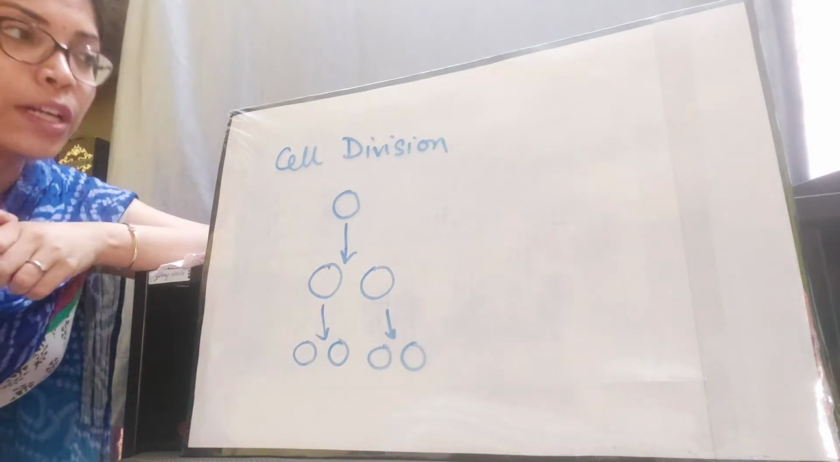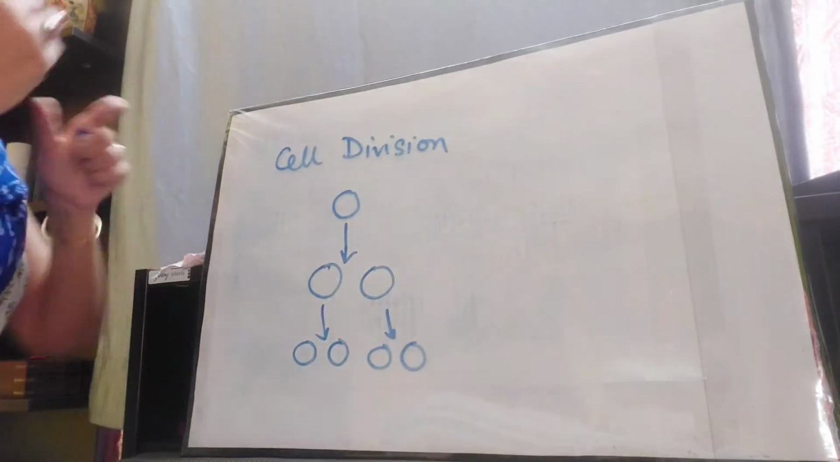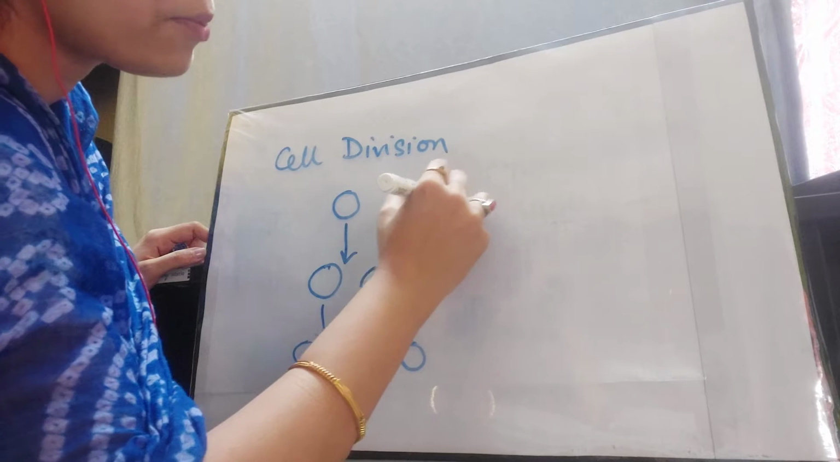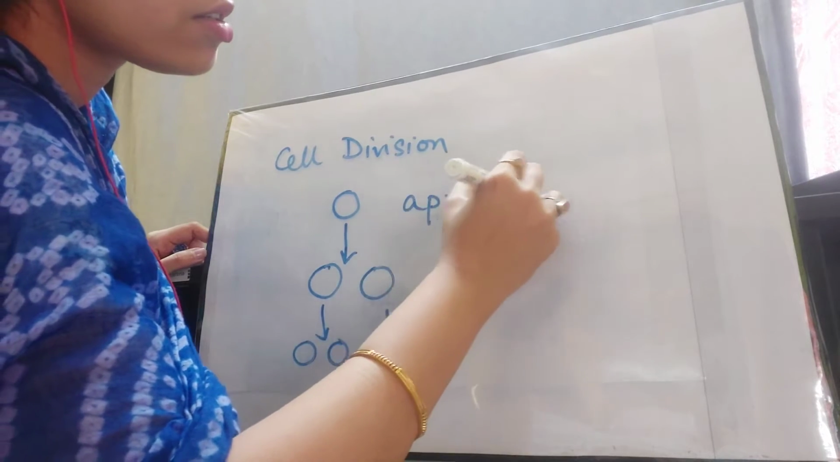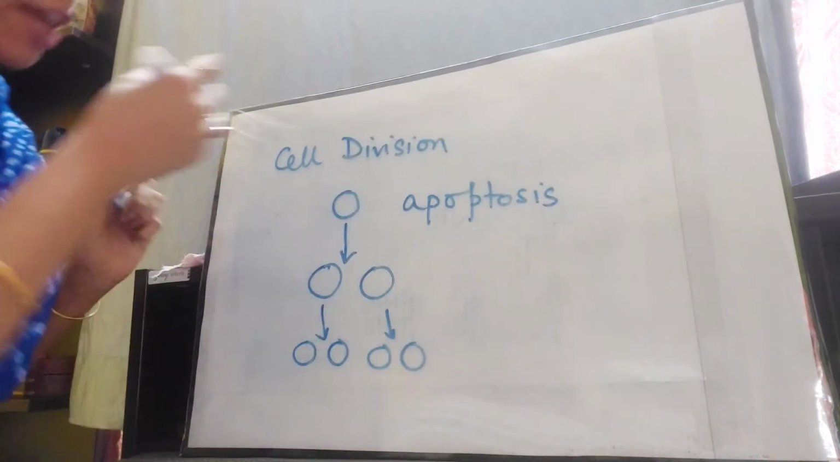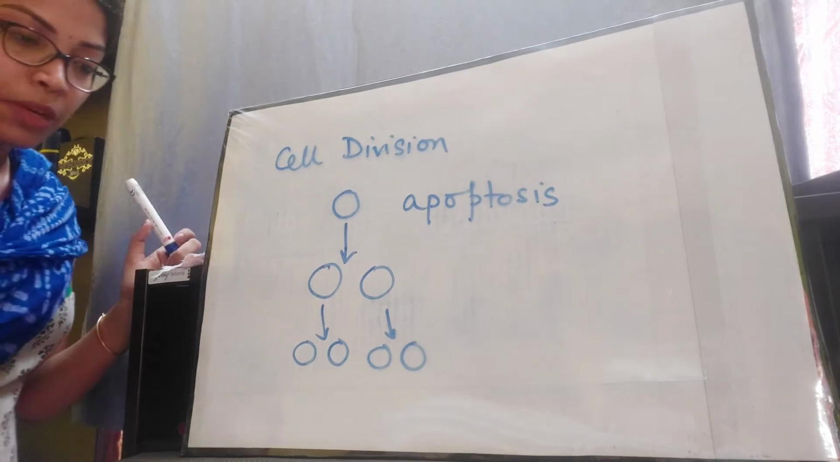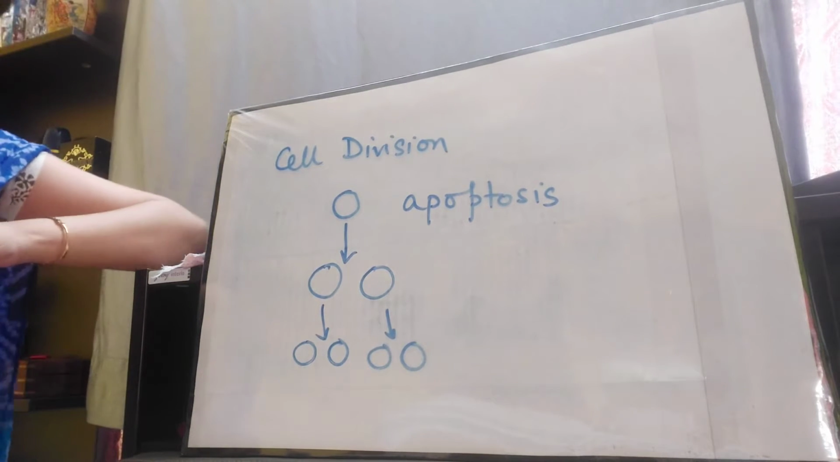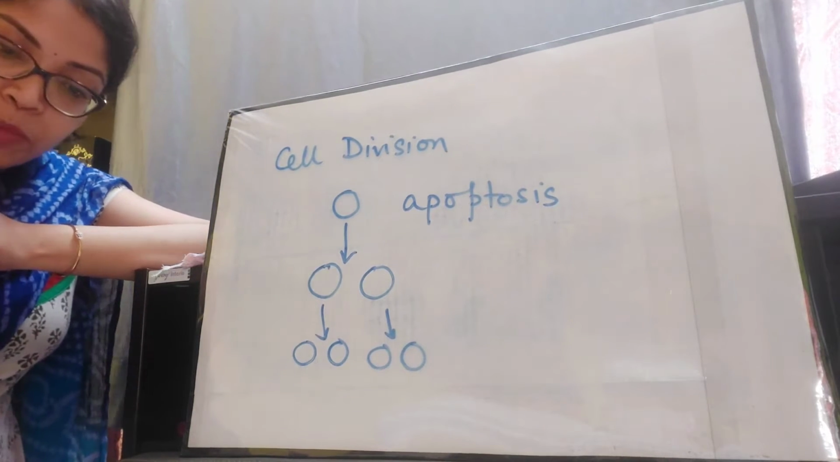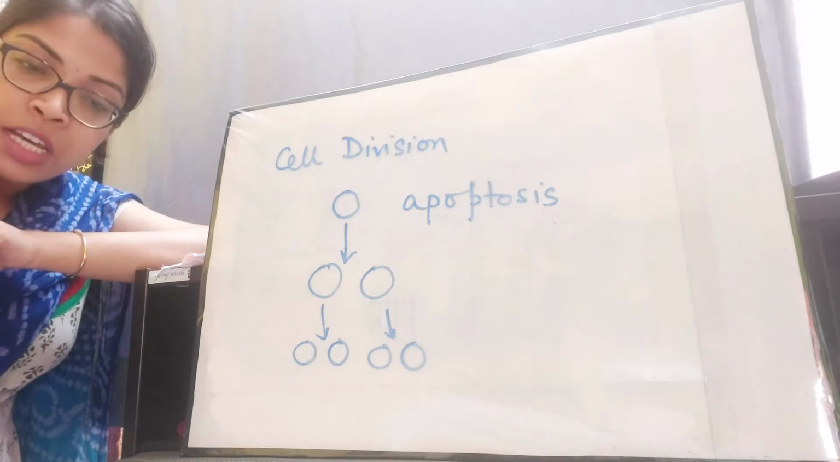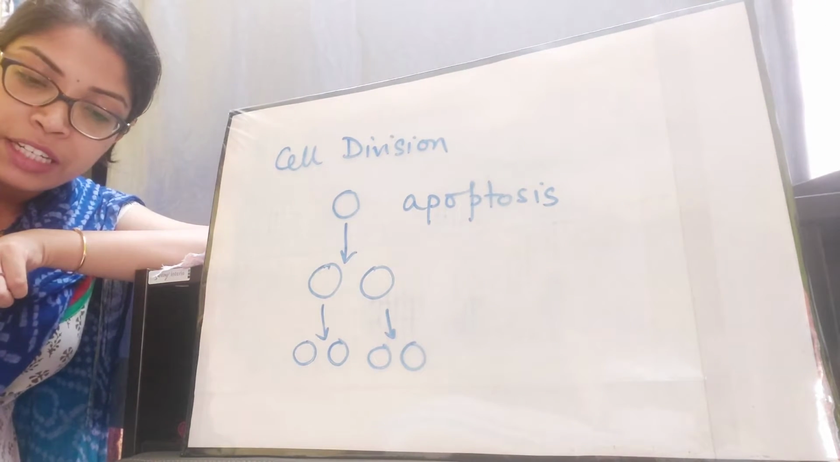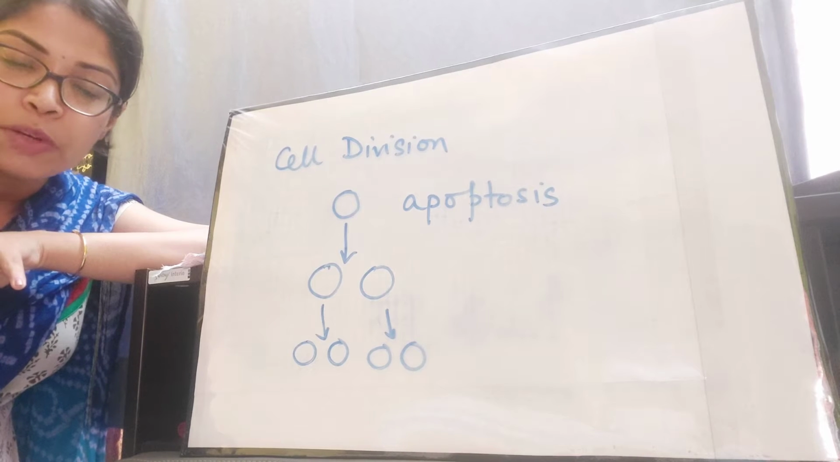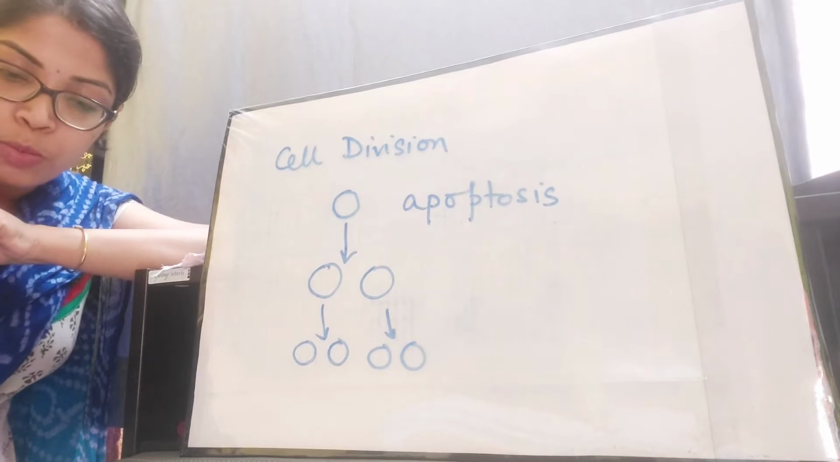Before moving forward, let me tell you about another term which is known as apoptosis. You will find the term in the introduction portion on the first page of this chapter in your book. I am not telling the page number because it will not match with your book.